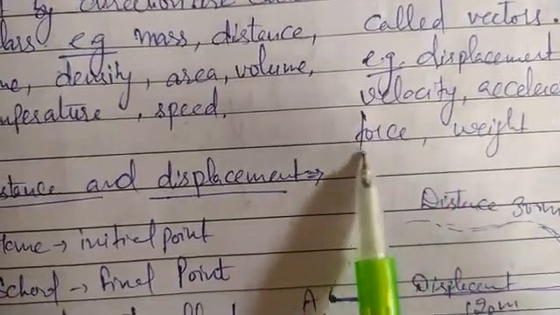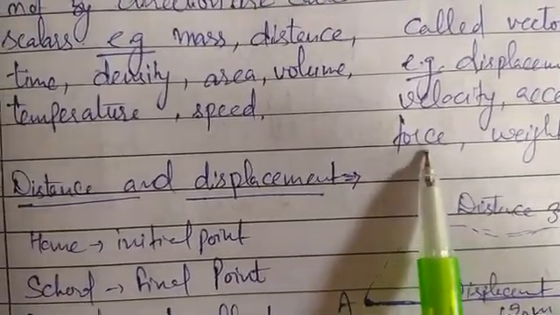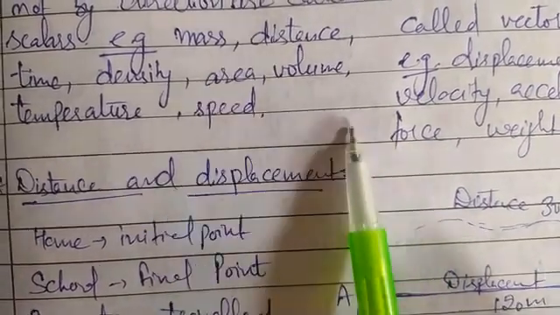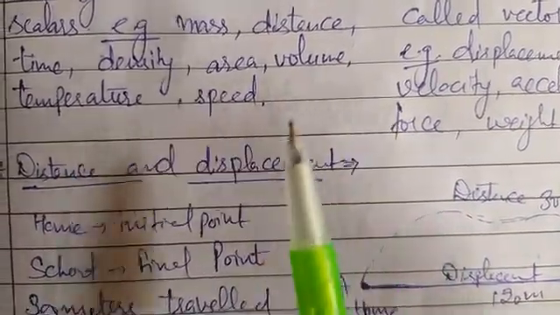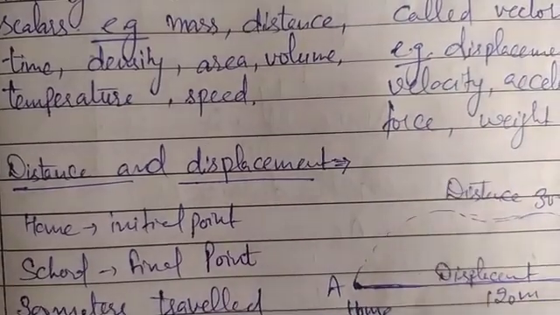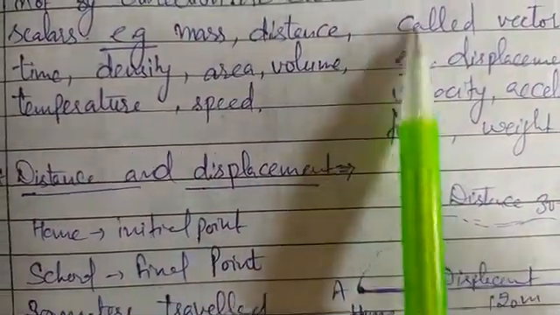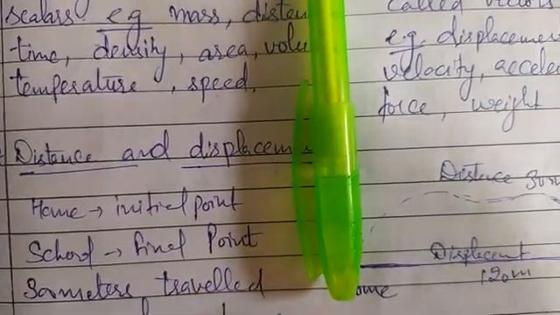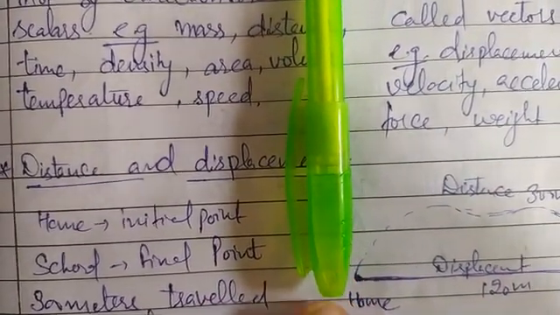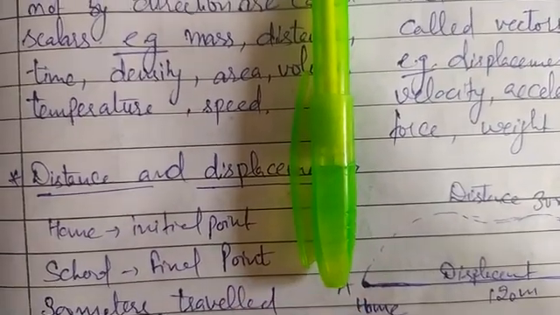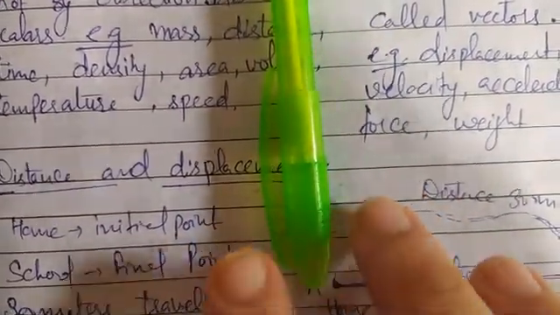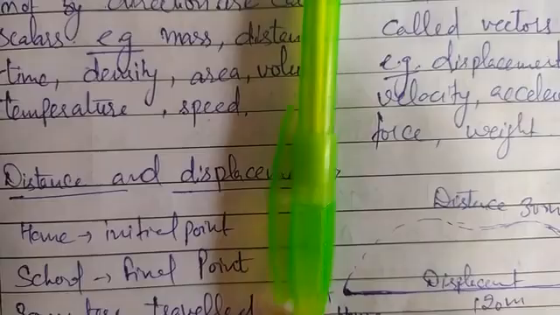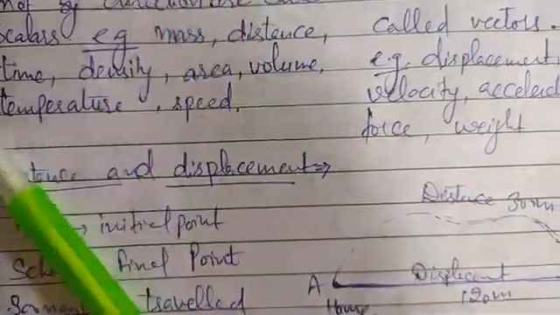because velocity is a vector quantity. Force, we all know, is a push or pull applied on objects, and that push or pull is applied in a particular direction. For example, if we want to push this object, then it is being pushed in a particular direction, so we are applying force in a particular direction. That's why force is a vector quantity.